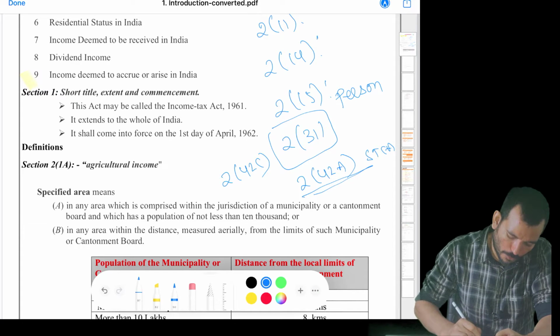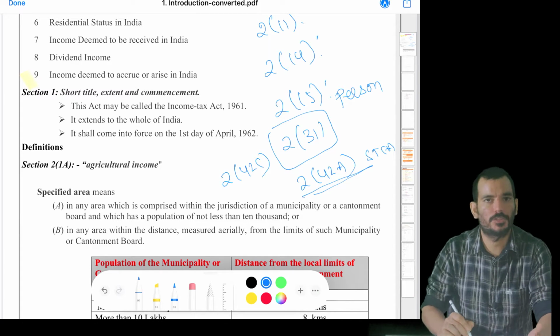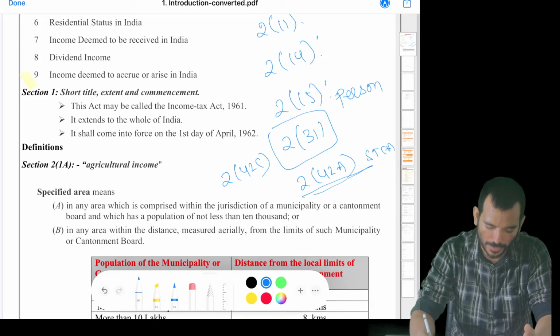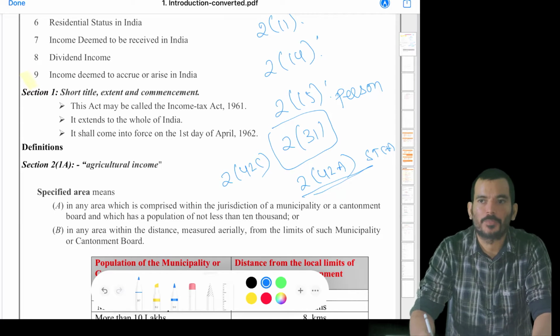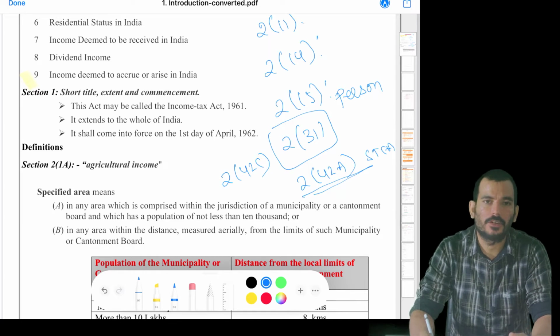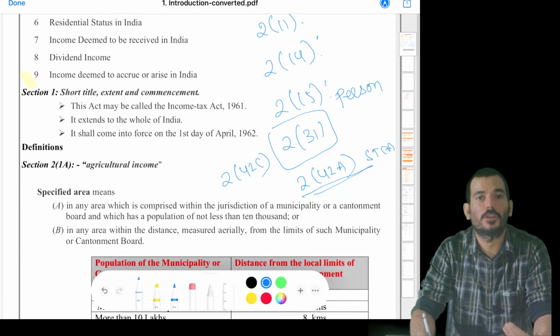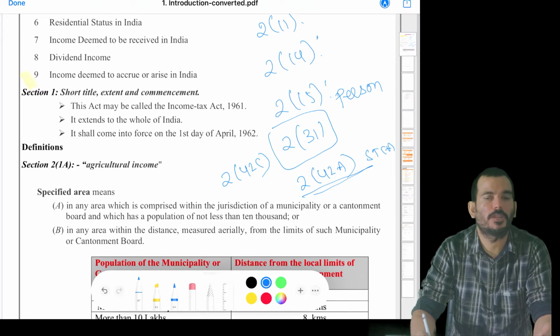And section 2(42C) is your slump sale, which used to be a final level question. Now they got it down to intermediate. So there is a possibility that there can be a question on this slump sale. What do you mean by slump sale? Like I have a division in Hyderabad, a division in Vijayawada, a division in Bangalore or Chennai. What I'm trying to do is sell off one of the divisions, like the Chennai division.